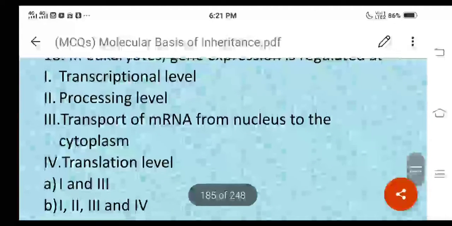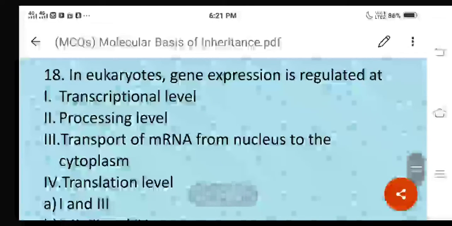Here all the given statements are correct only. In case of eukaryotes, gene expression is regulated at four different levels. One is transcriptional level. It means during the formation of RNA from DNA molecule, one stage. Then second checkpoint or second stage will be processing level. It is nothing but the post transcriptional modification of the RNA, right?